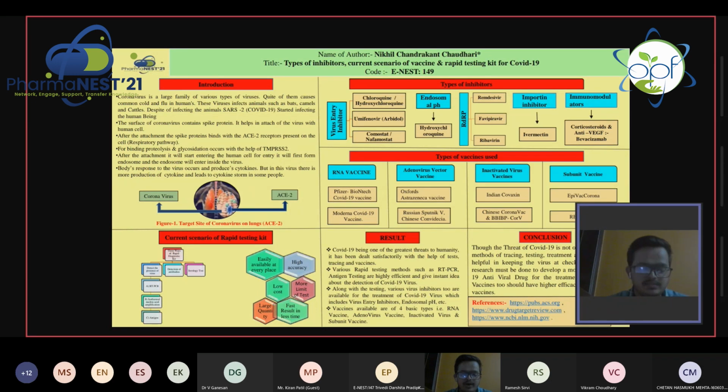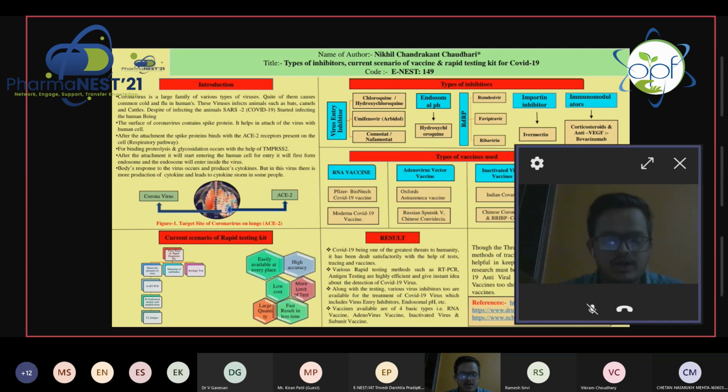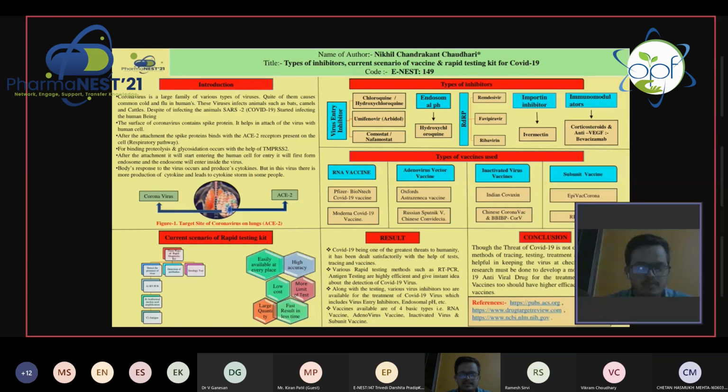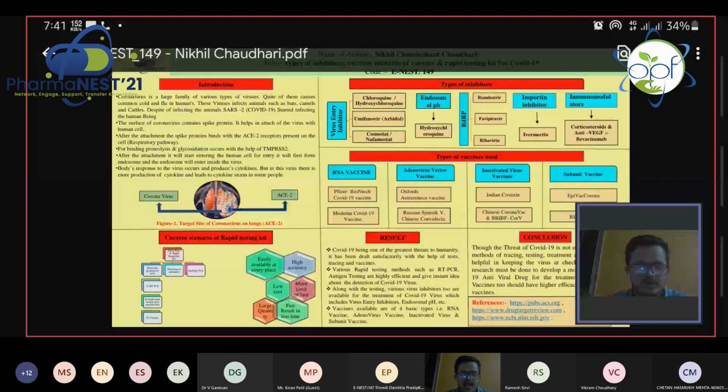Second type is adenovirus vaccine. These vaccines are examples of non-replicating viral vector vaccines using an adenovirus shell containing DNA that encodes a SARS-CoV-2 protein. The viral vector-based vaccines against COVID-19 are non-replicating, meaning that they do not make new virus particles, but rather produce only the antigen, which elicits a systemic immune response. Adenovirus vaccines are Oxford's AstraZeneca vaccine, Russia's Sputnik V, and Johnson & Johnson COVID-19 vaccine. Our third type is inactivated virus vaccines.